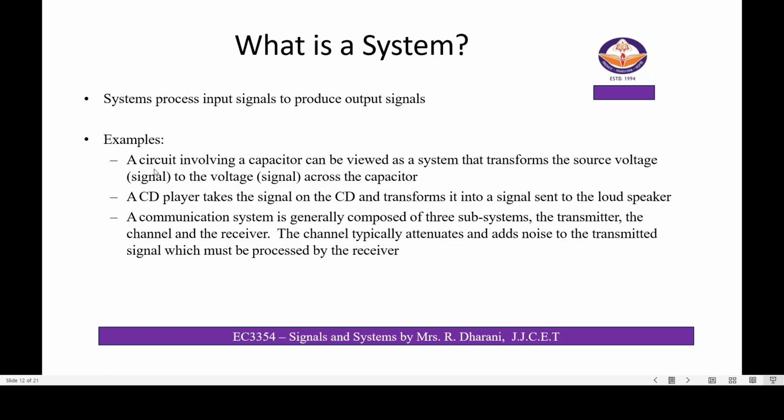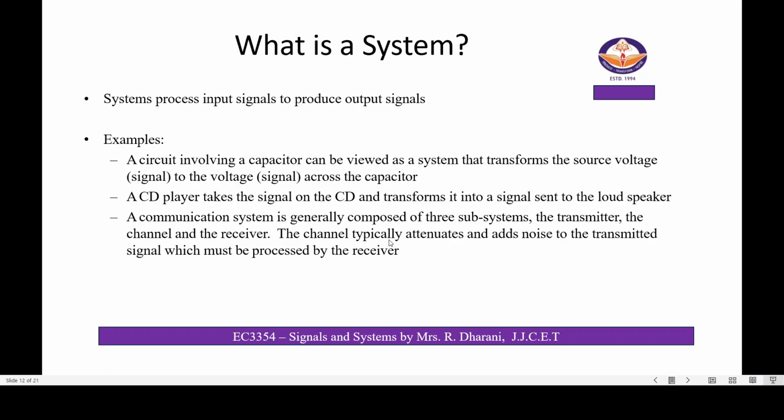For example, a circuit involving a capacitor can be viewed as a system that transforms the source voltage to the voltage signal across the capacitor. A CD player takes the signal on the CD and transforms it into a signal sent to the loudspeaker. And a communication system is generally composed of three subsystems: the transmitter, the channel, and the receiver.